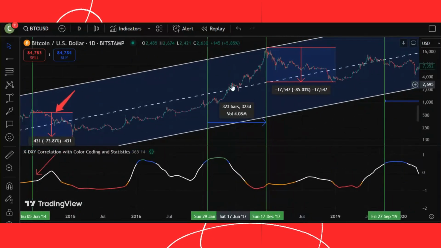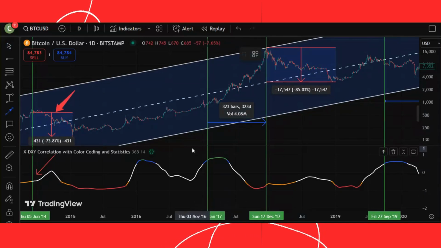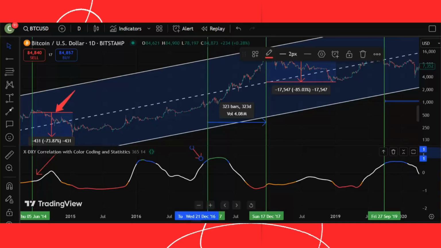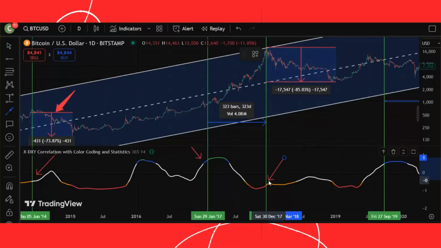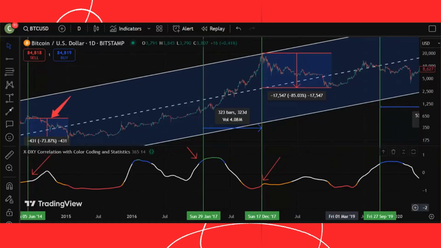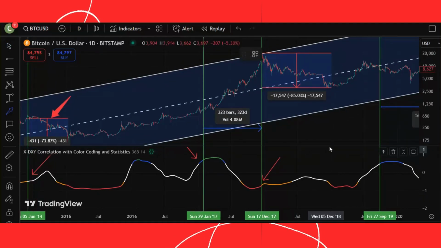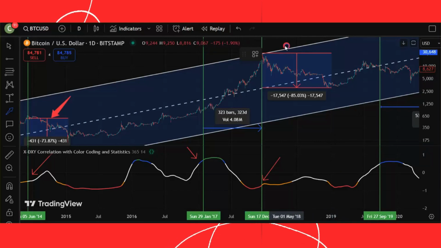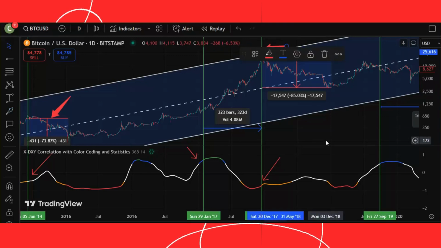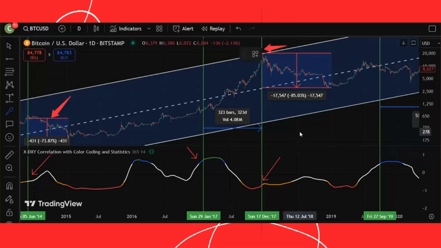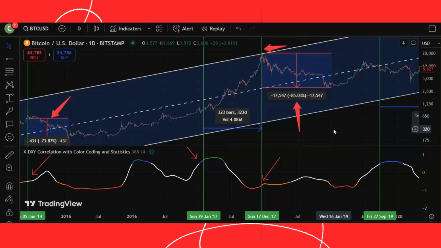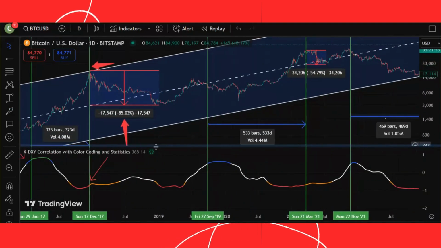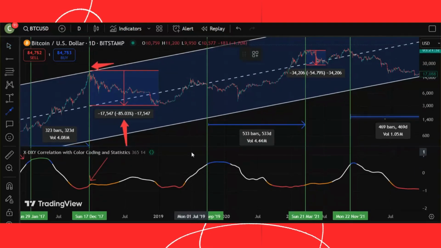The next cycle starts in January 2017 with the green color and ends in December 2017 with the red color, forming a complete 323-day cycle. You can see the full sequence of green, blue, white, orange, and red in this cycle. In this cycle, the price is strongly upward, so we expect that after the cycle, the market will take a downward trend. You can see that the signal at the end of the current cycle clearly revealed the 2017 ATH, and after that, Bitcoin's price dropped by nearly 85%. Now let's move to the next cycle.